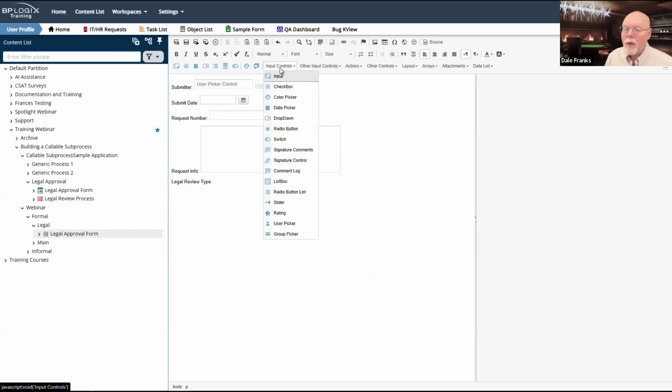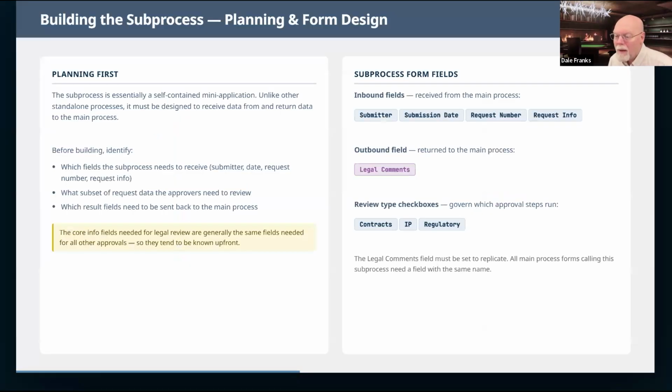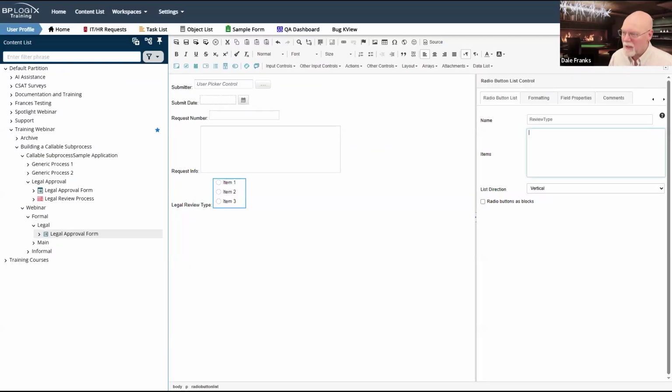And I will drop in, oh, there we go, radio button list. So we'll call this review type. And I will add contracts, IP, and regulatory.